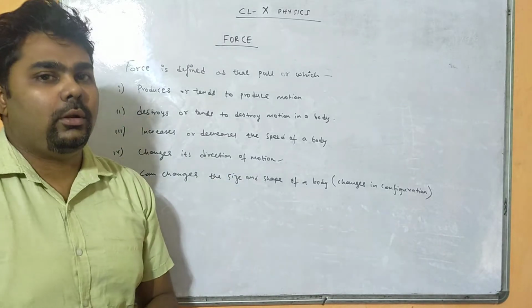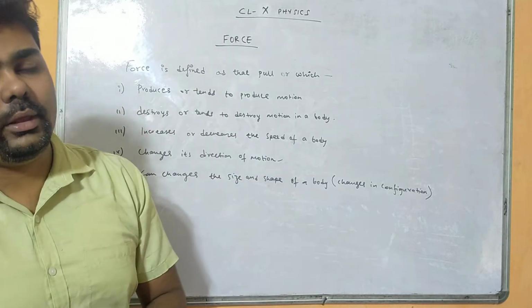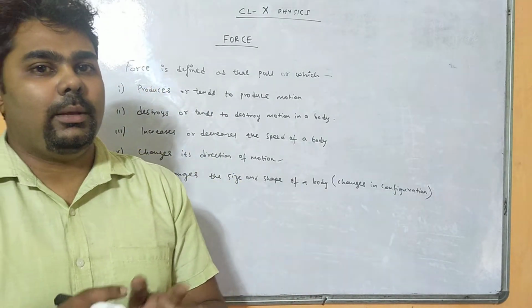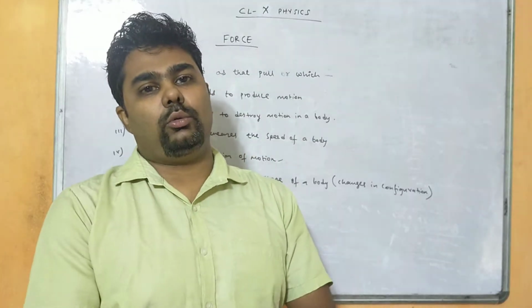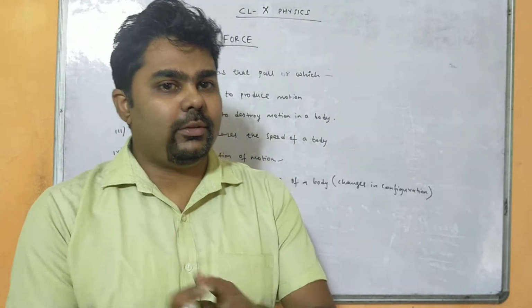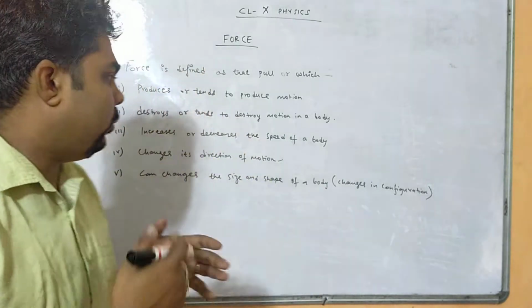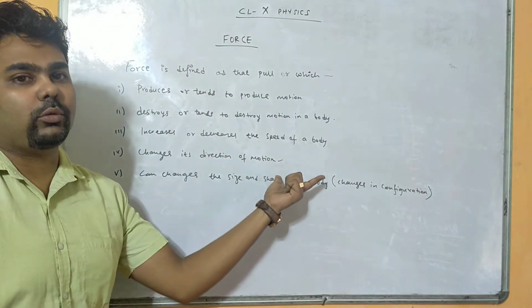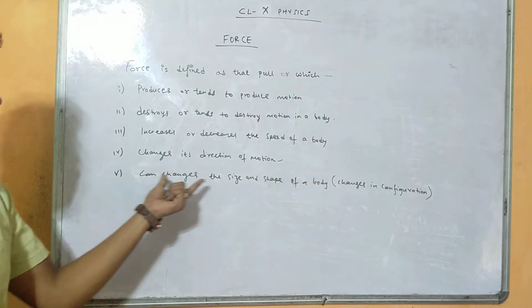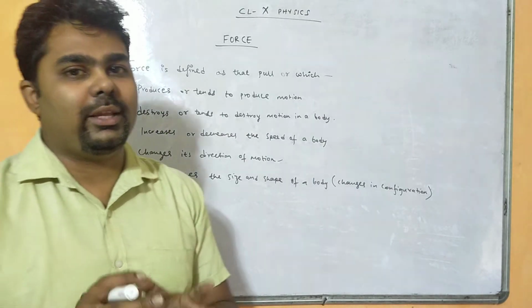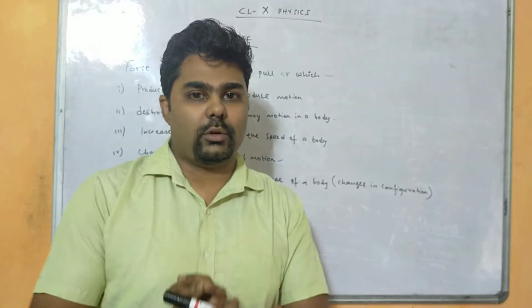Force can also change the direction of the motion. A cricketer, when he hits a 6, is changing the direction of the ball, right? A bowler is throwing towards a batsman, and the batsman with the help of the bat changes the direction of the ball by applying a force. Therefore we can change the direction of the motion by applying a force. Force can also change the size or shape of the body.